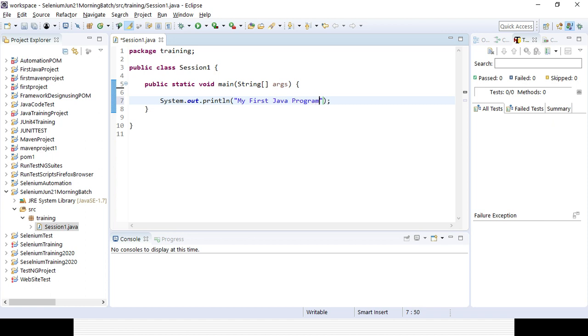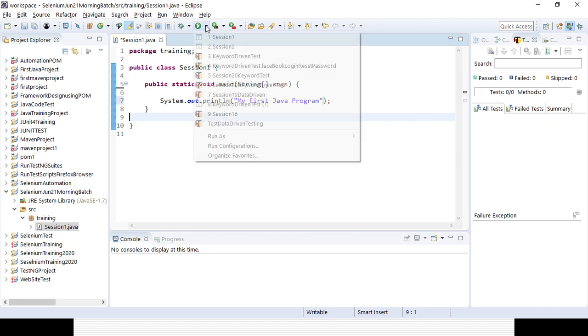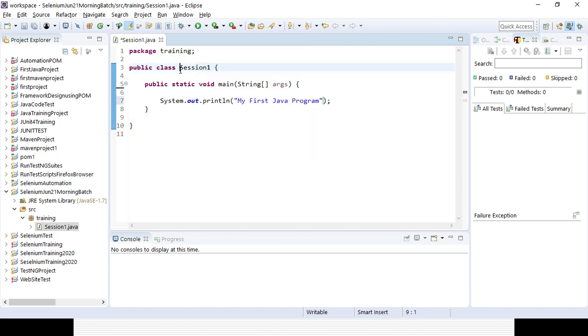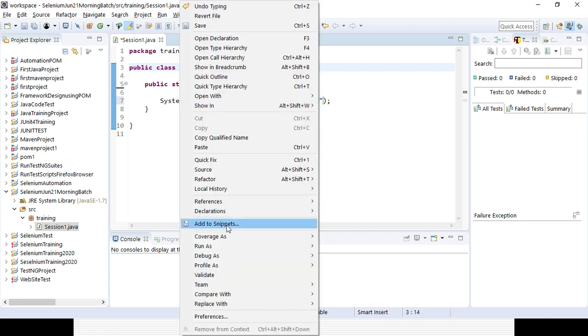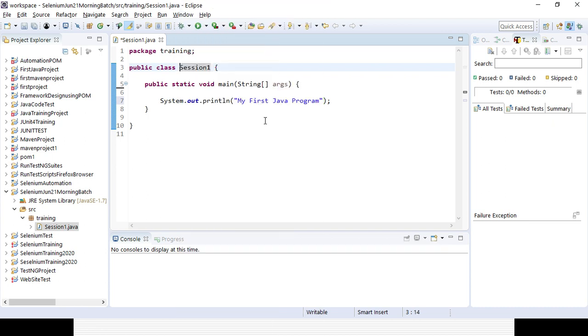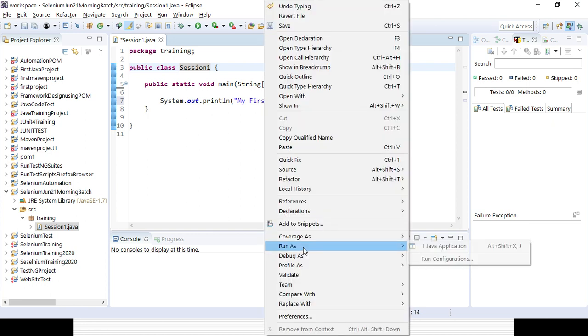Okay, and after that you can run it, either from here, Run, Session 1 like that, or you can right click here and run it, right? There's an option called Run As, and then Java Application.